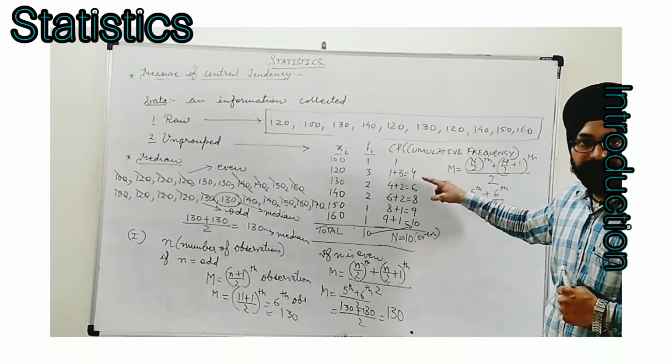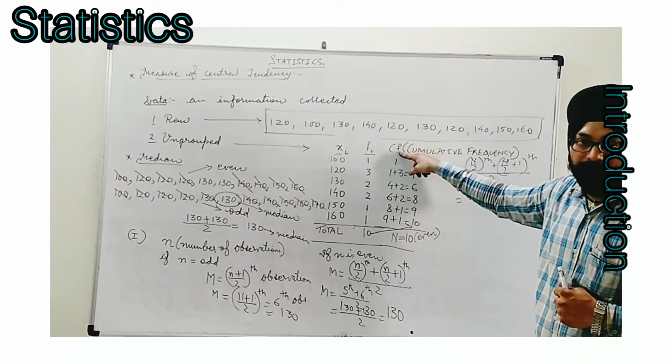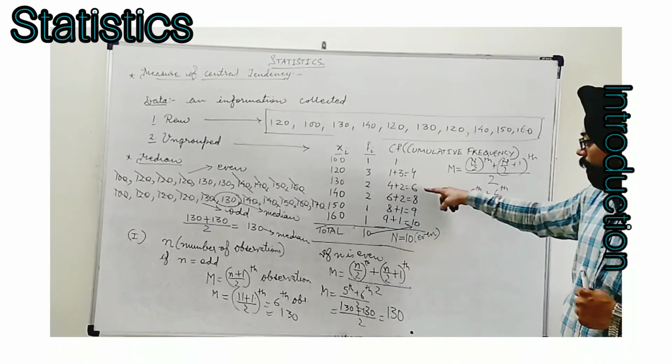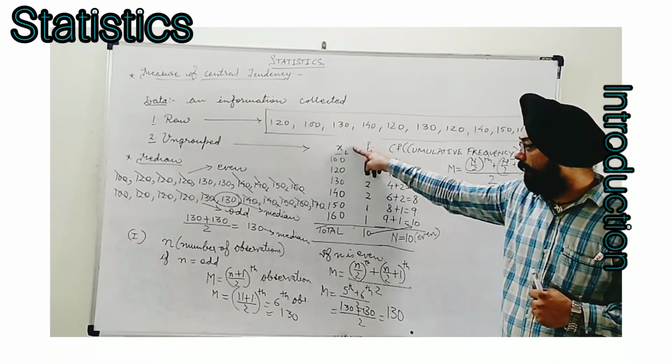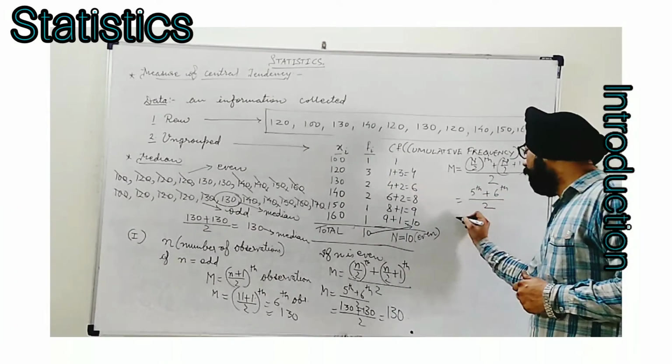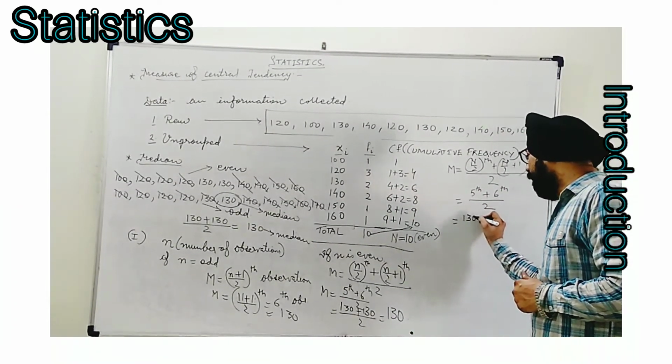Now 6 is the first value of cumulative frequency which is greater than 5. So opposite to that, whatever value of xi we put in place of the 5th observation, it comes 130.